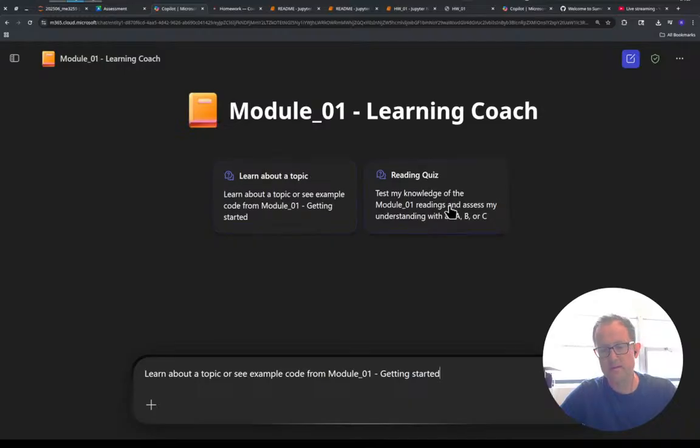So you can learn about a topic. And the thing that I want to see on Friday is this reading quiz. I'm really interested to know how these learning coaches, these AI tools, help or hinder. If they're not helpful, those are great lessons too, like, all right, I tried to ask it about a topic and it's getting started, but it gave me nonsense.